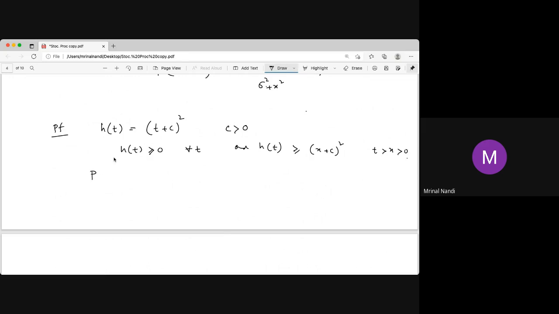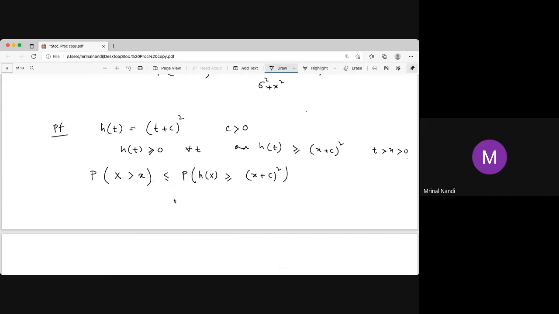Now, if you use that standard basic theorem, what happens? Then for x positive, the probability of X greater than or equal to x is equal to the probability that h(X) is greater than or equal to (x + c) whole square, less than or equal to, because if X is greater than x, then this is a superset.